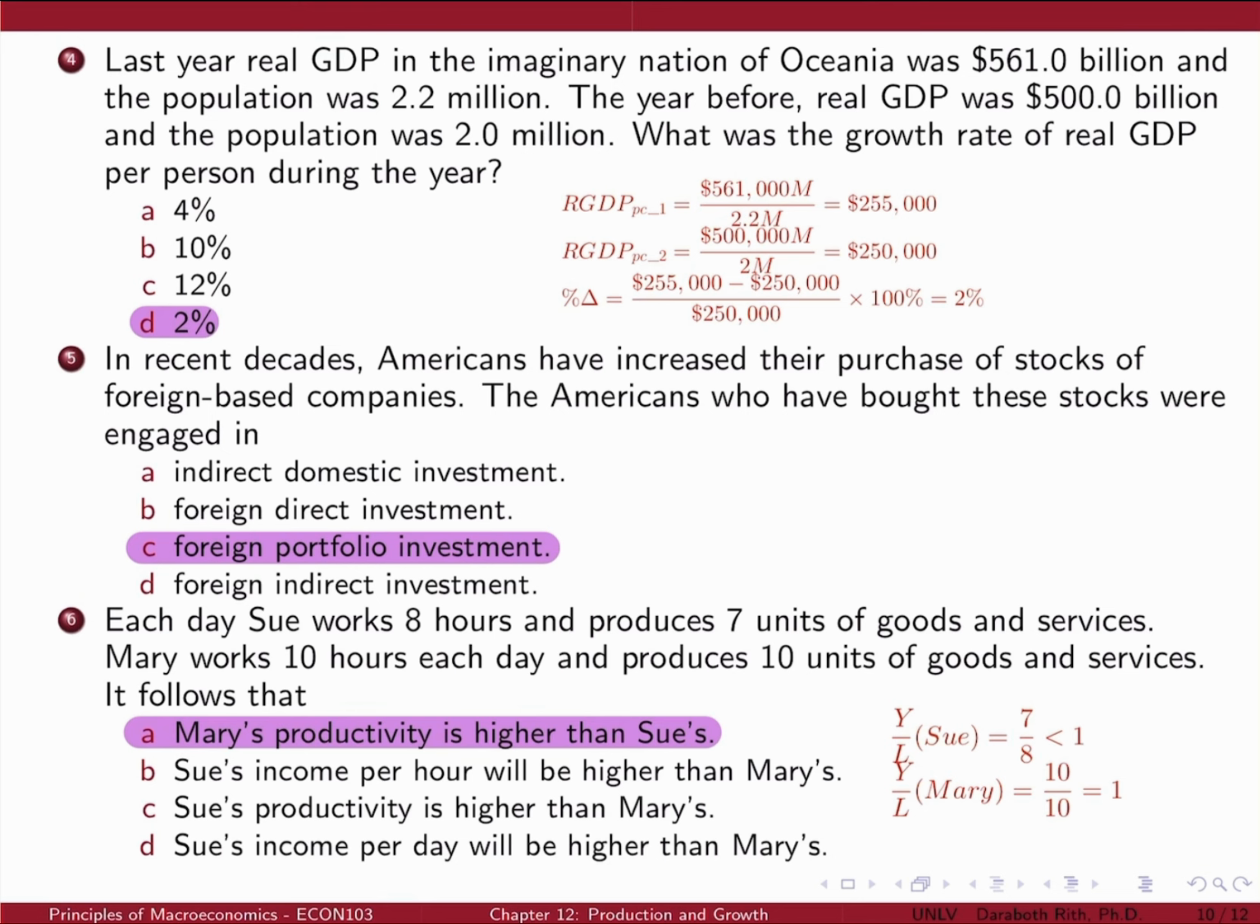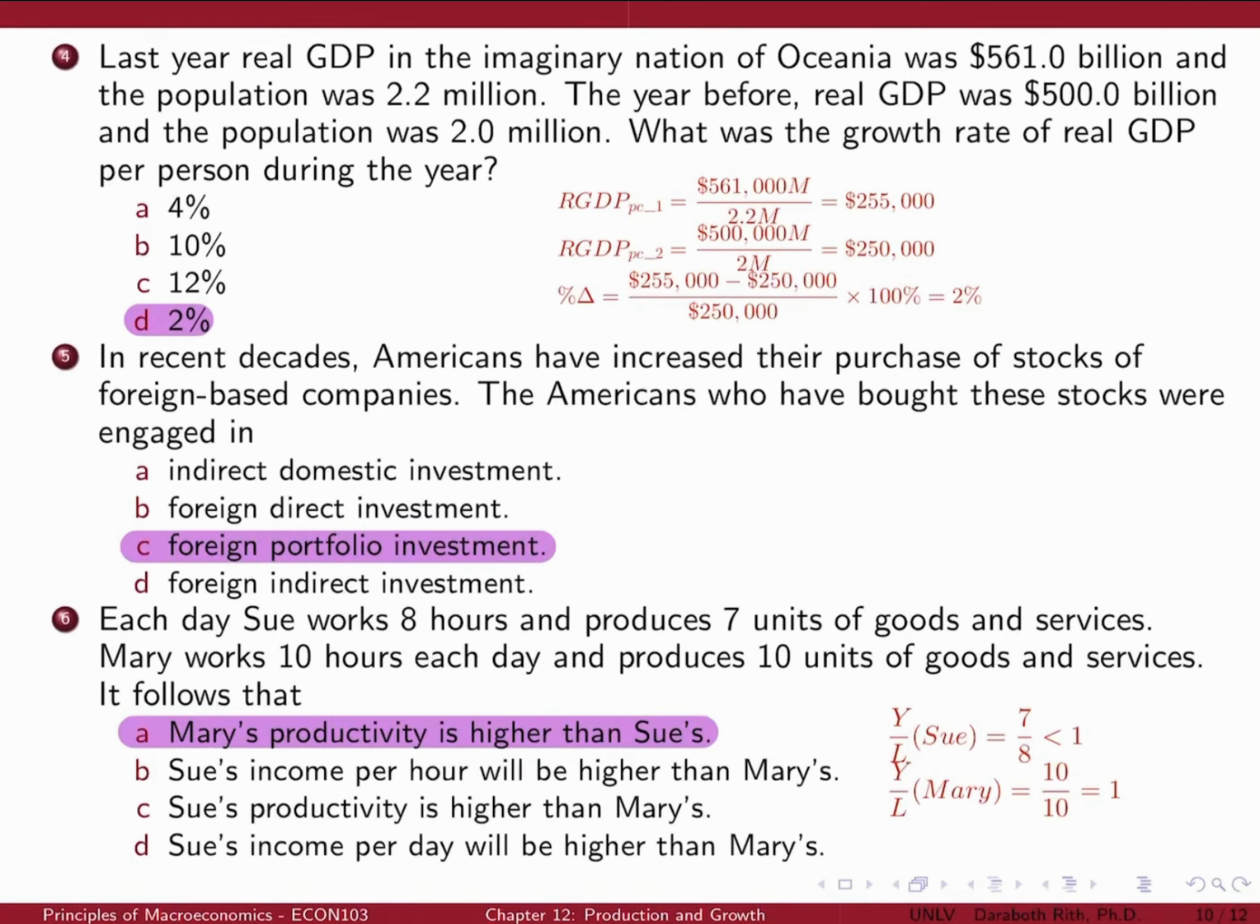To calculate the growth rate of real GDP per person, we need to follow these steps. Step 1. Calculate real GDP per person for both years. For the current year, real GDP per person current year equals real GDP current year divided by population current year. That is $561 billion divided by 2.2 million. That equals $255,000.